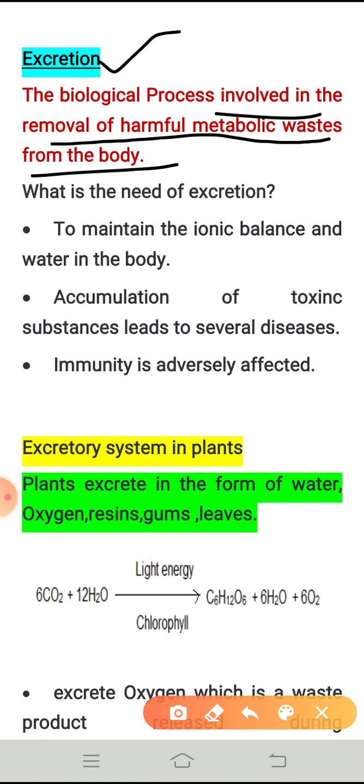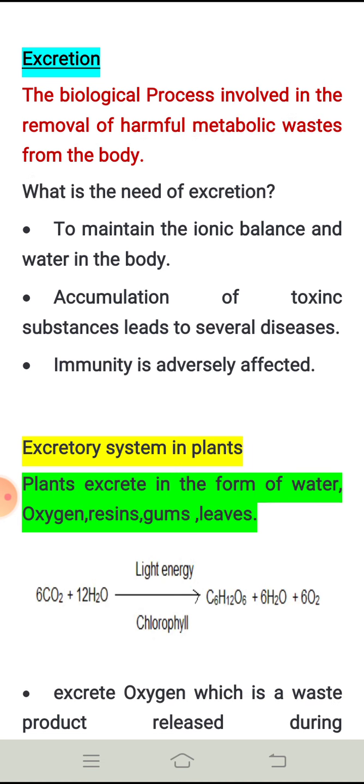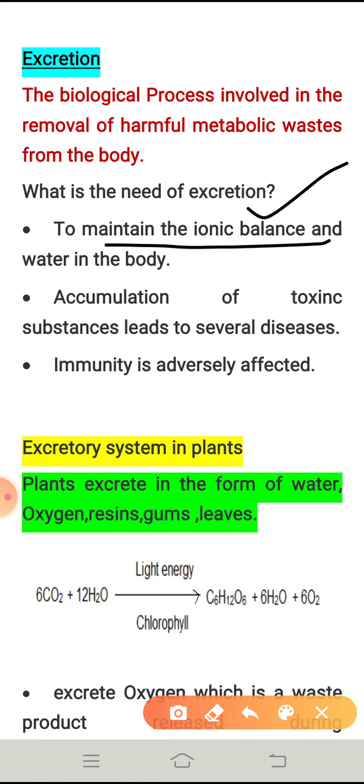Right? So now let us understand the excretory system present in plants. Before that, let us know why excretion is needed. The excretion is needed to maintain the ionic balance as well as the water levels in the body.